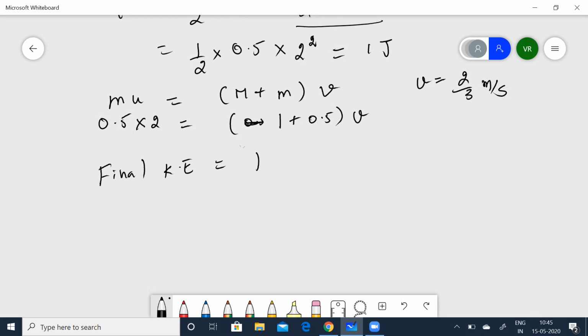Final kinetic energy Kf is equal to half into 0.5 plus 1 into 2 by 3 into 2 by 3.